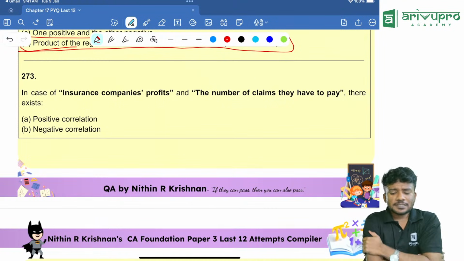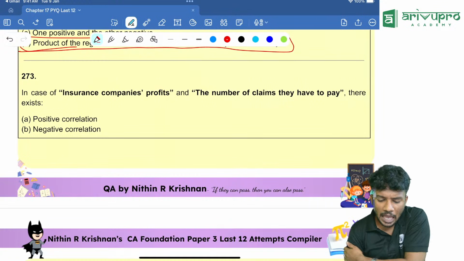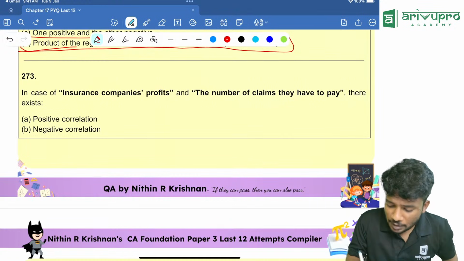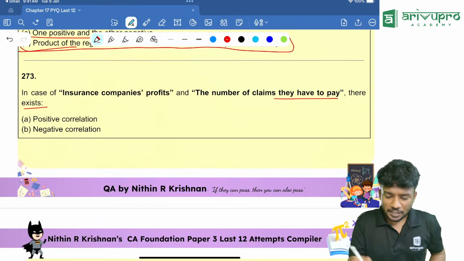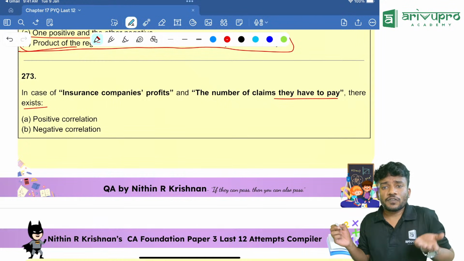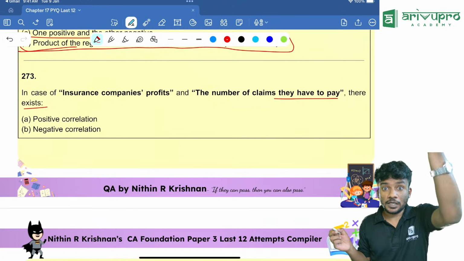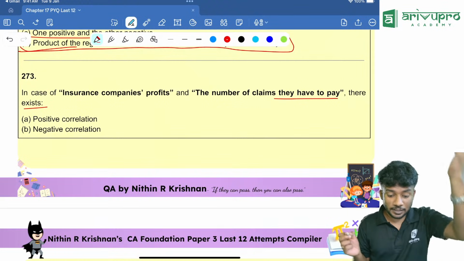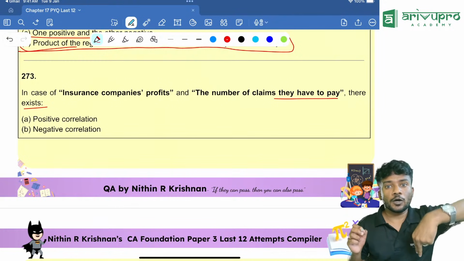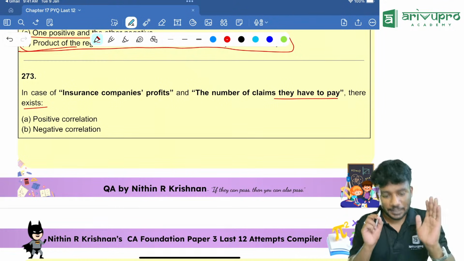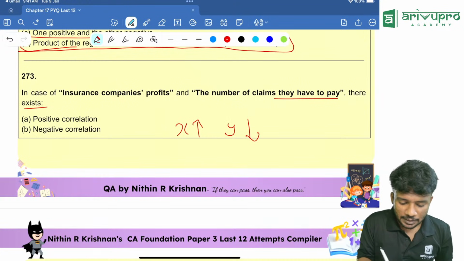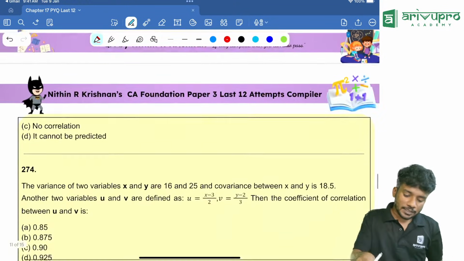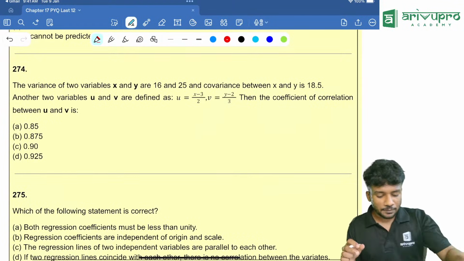Look at the next question. In case of insurance companies' profits and the number of claims they have to pay, there exists what type of correlation? Think about it. If the number of claims is increasing, the profit will go down. The insurance company will have lesser profit. So if x increases, y is decreasing. It is a negative correlation, people.